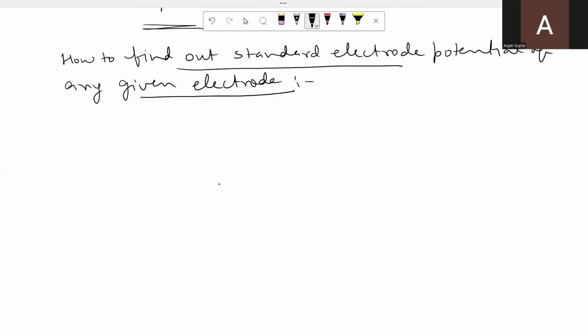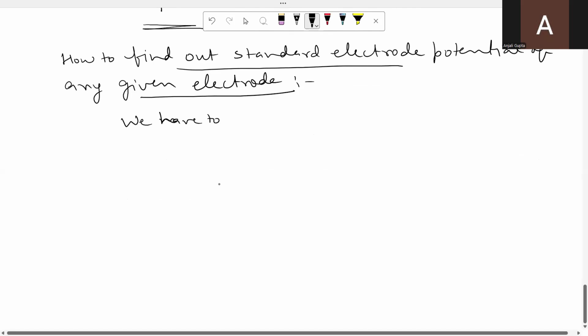So for finding out standard electrode potential of any given electrode, we have to make a cell by using that electrode with standard hydrogen electrode.